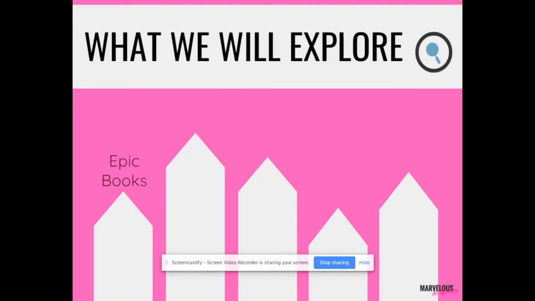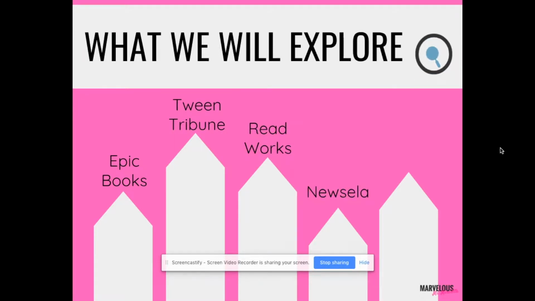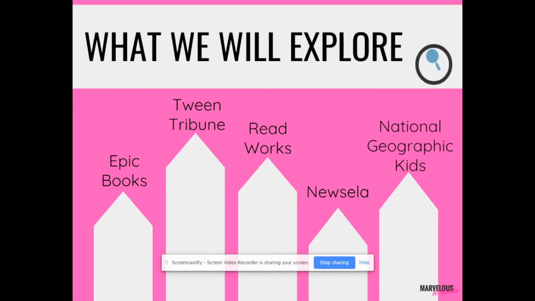So the 5 resources we're going to explore are Epic Books, Tween Tribune, ReadWorks, NewsELA, yes, it's NewsELA, like umbrella, and National Geographic Kids. Don't worry about the website's address right now. Those are listed on each slide for that place.